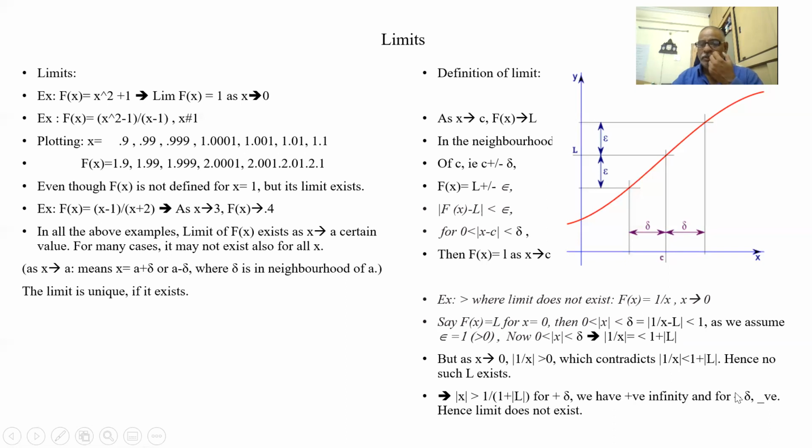If I take x as minus delta, 1 by minus 0.00001 becomes minus infinity. So the value is varying from plus infinity to minus infinity at x equal to 0 in the neighborhood of this. So it does not exist.